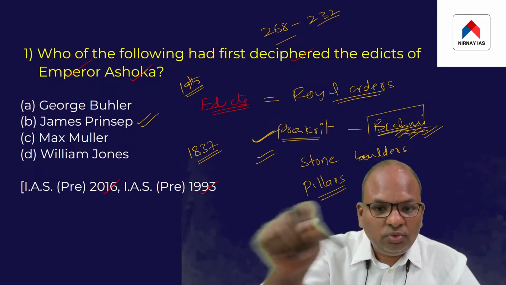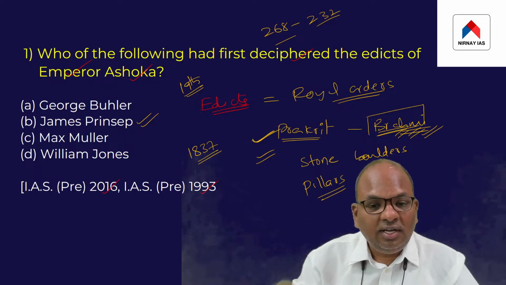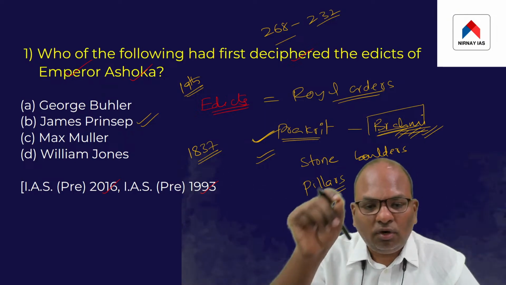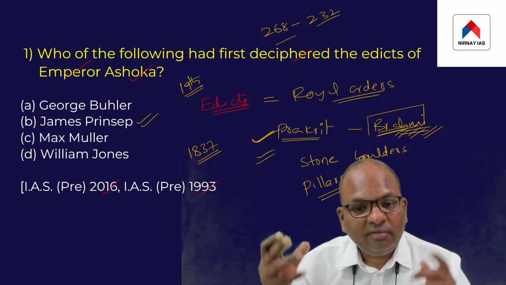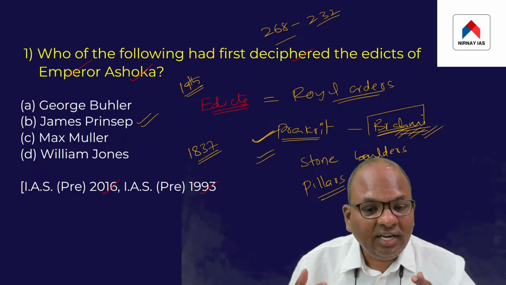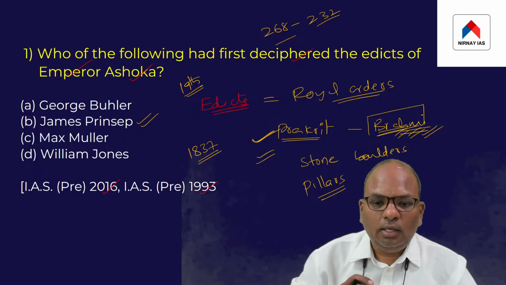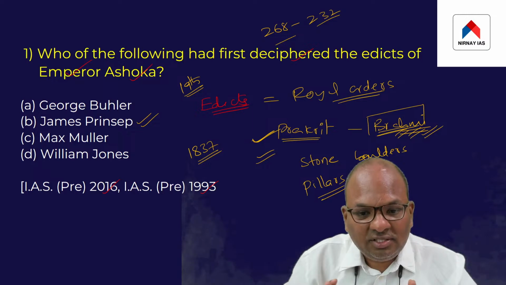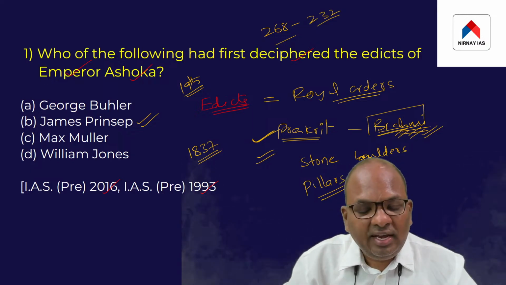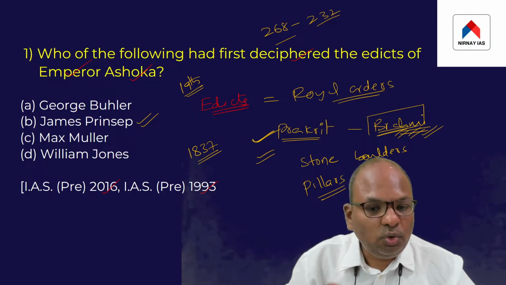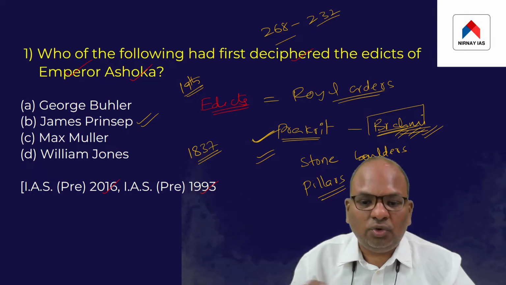It is on the basis of the information mentioned on these stone pillars and boulders that we have come to know about the greatness of Ashoka. Had it not been for these stone pillars and stone boulders, possibly we may never have come to know about the greatness of Ashoka.